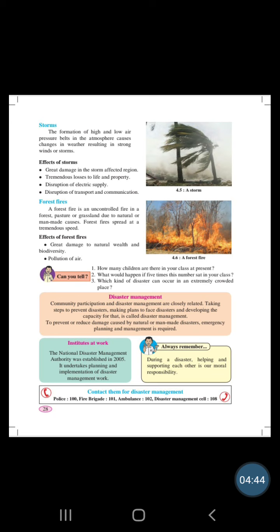For example, one of them is hospitals, one of them is police stations, one of them is fire brigades. These institutions, these communities help one another to control the situation. That is disaster management. To prevent or reduce damage caused by natural or man-made disasters, emergencies, planning and management is required.